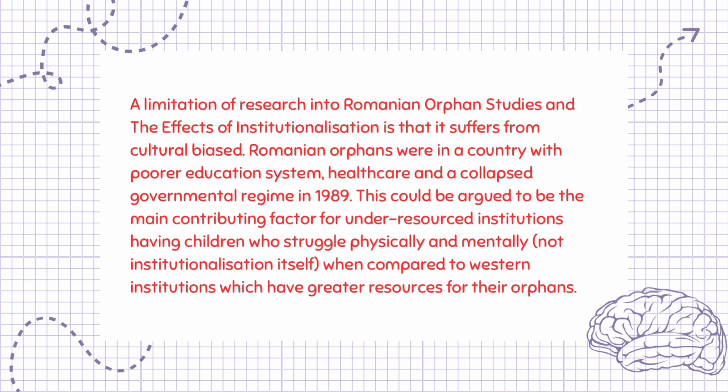A limitation of research into Romanian orphan studies and the effects of institutionalization is that it suffers from cultural bias. Romanian orphans were in a country with a poorer education system, healthcare, and a collapsed governmental regime in 1989. This could be argued to be the main contributing factor for under-resourced institutions having children who struggle physically and mentally, not institutionalization itself, when compared to Western institutions which have greater resources for their orphans.